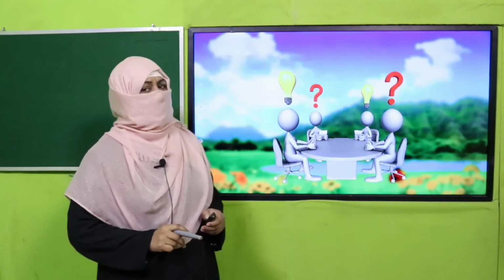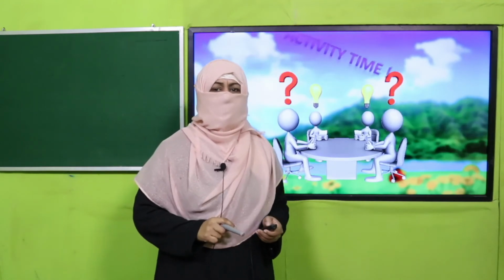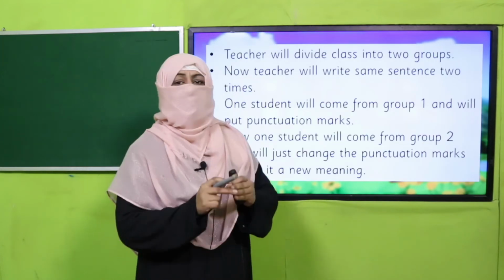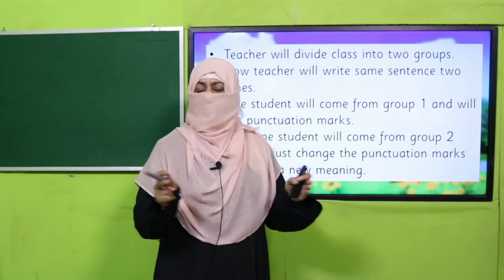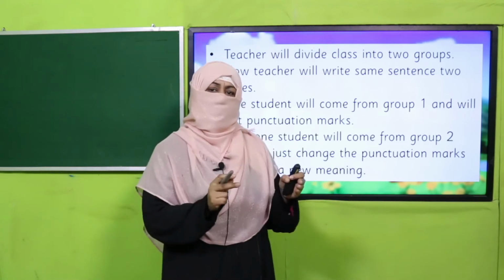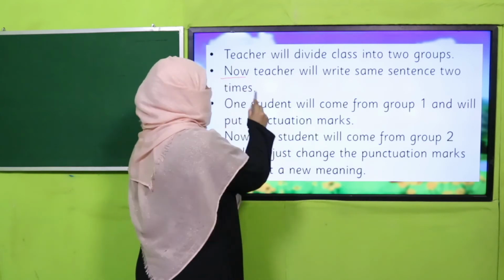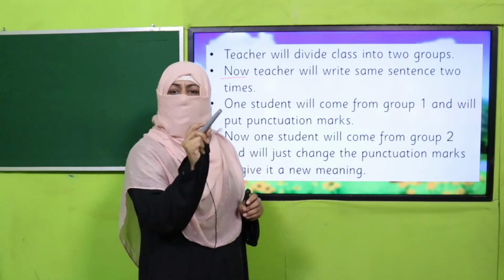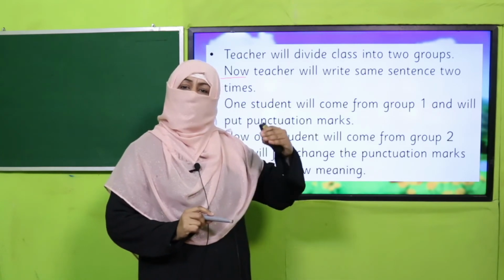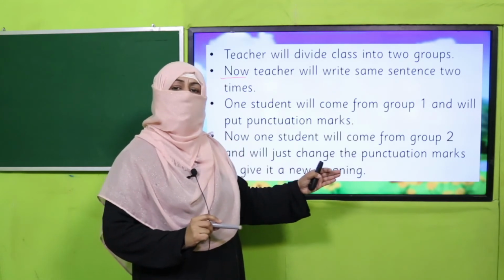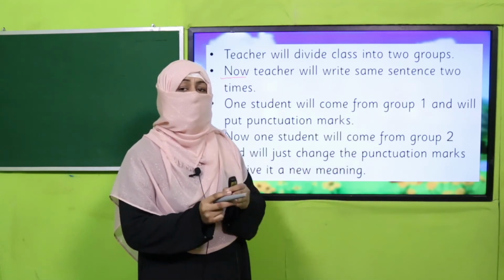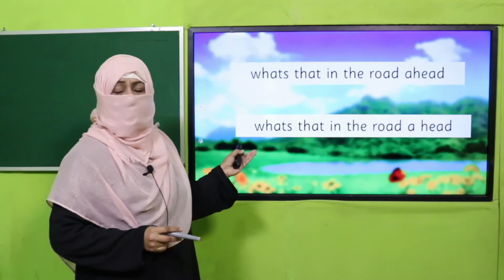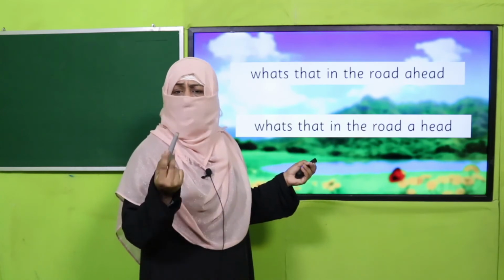And here I have an activity for you. Are you ready for that? Are you excited for that? That's a good thing. All right, my dear teachers, what we are supposed to do, we will divide the class into two groups, group 1 and group 2. Now, the teacher will write the same sentence on the board two times. A child from group 1 will come and punctuate the sentence, and a child from group 2 will come and punctuate the sentence to give it a different meaning. Here I have given many examples in the lesson plan. You can take sentences of your own as well.